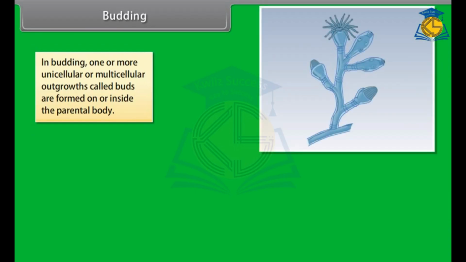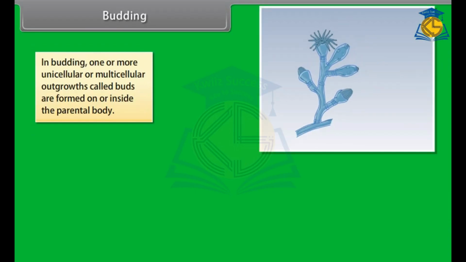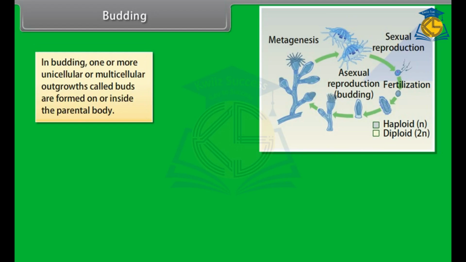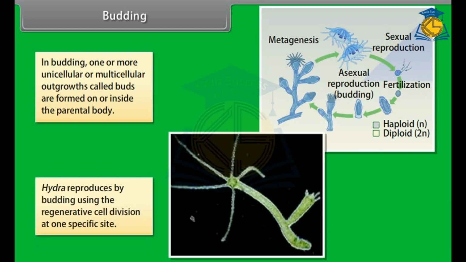Budding. In budding, one or more unicellular or multicellular outgrowths, called buds, are formed on or inside the parental body. Hydra reproduces by budding using the regenerative cell division at one specific site.